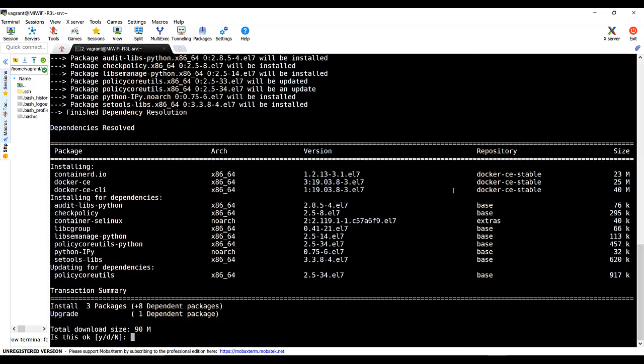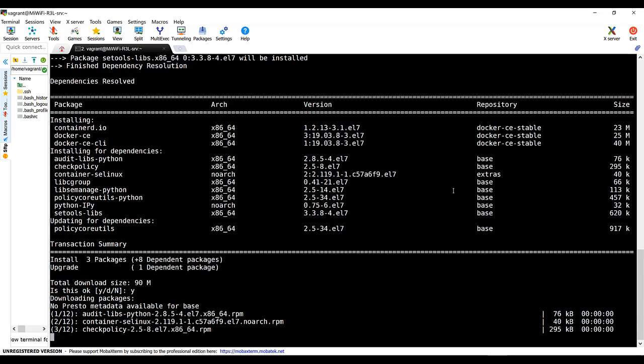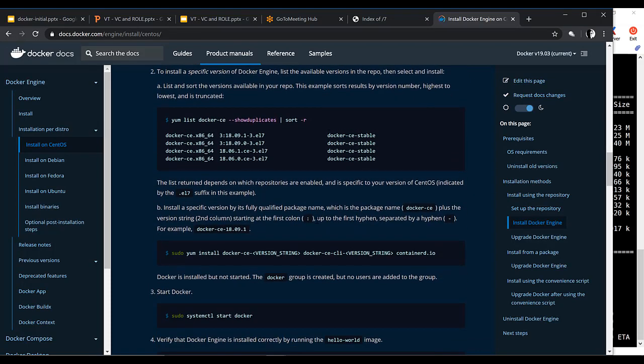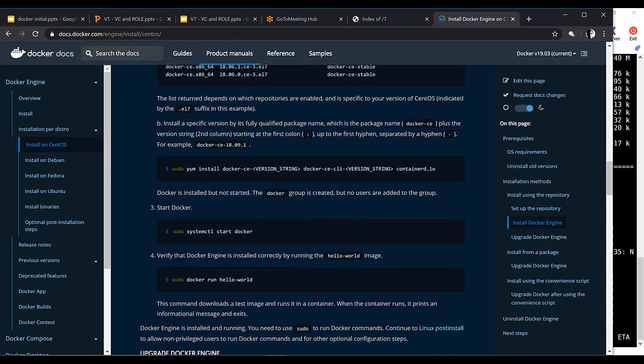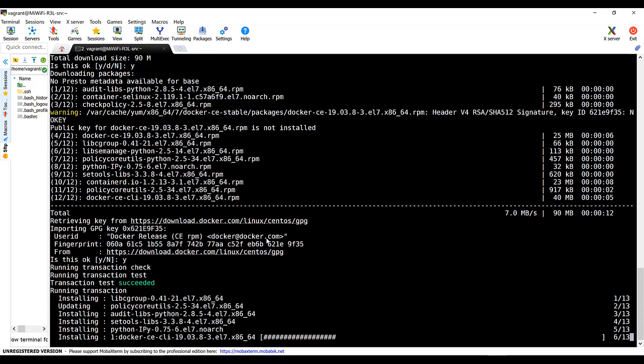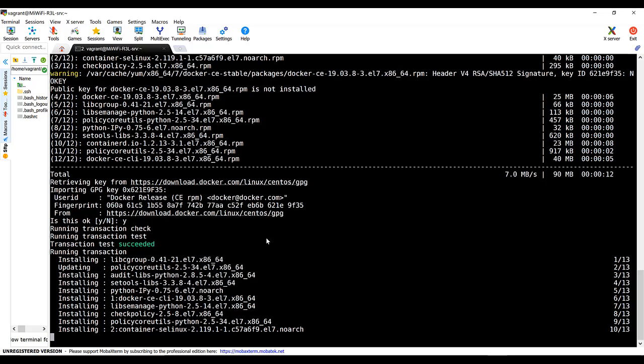Once Docker is installed, your next task will be to start the Docker service. So to start that Docker service, that command is also here itself, sudo systemctl start docker. So I'm going to copy that command too, and here it is. More or less everything is installed. There are 13 packages involved that get installed pretty fast, and once installed we need to start the Docker service. This is what we have done yesterday.